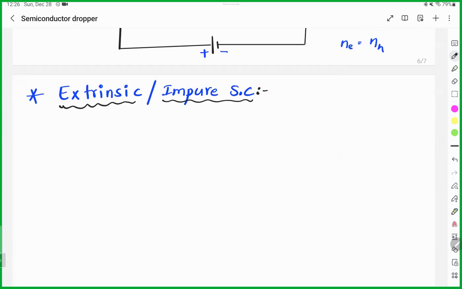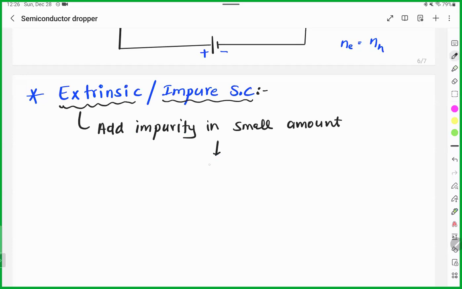Okay. So when we talk about extrinsic or impure semiconductor, why do we need this material? The answer is, we know in the case of intrinsic semiconductor, conductivity is very low. If we want to increase conductivity, we have to add impurity in a small amount. And when we add impurity in a small amount, there will be a huge difference in the conductivity.